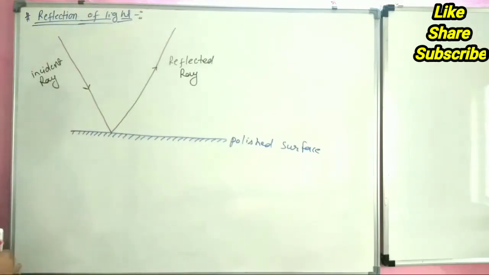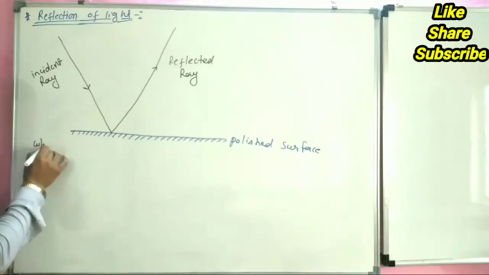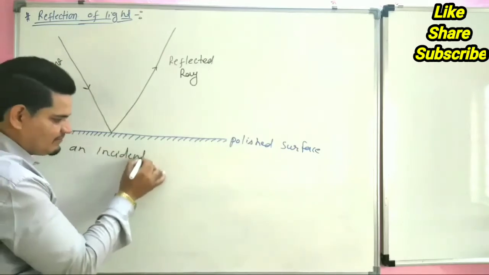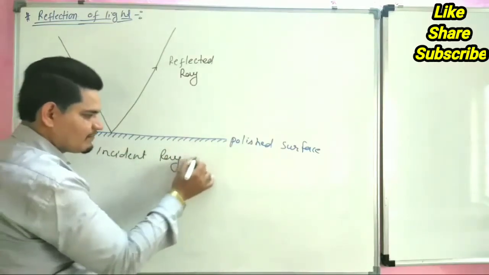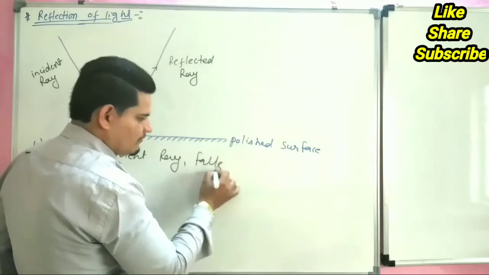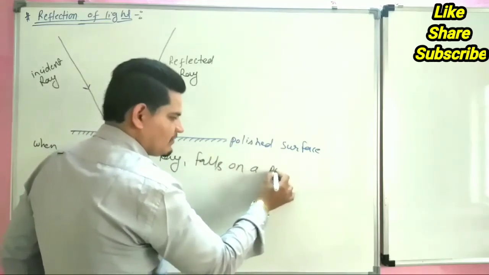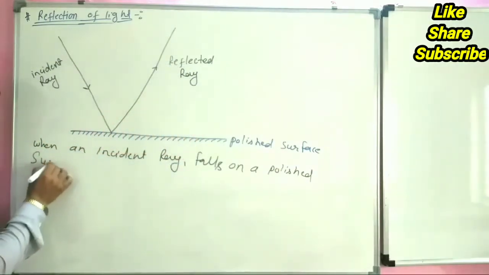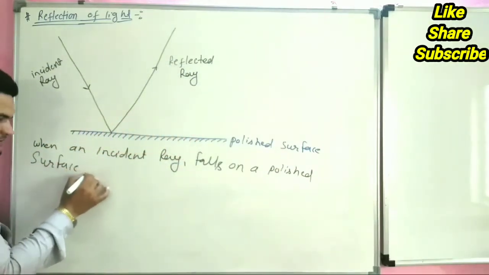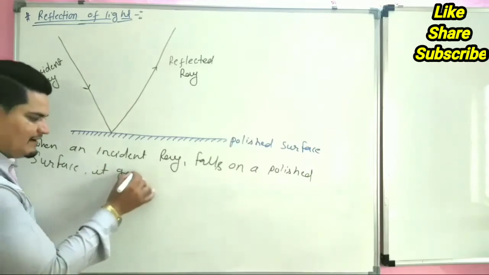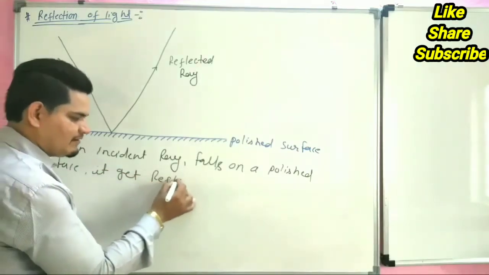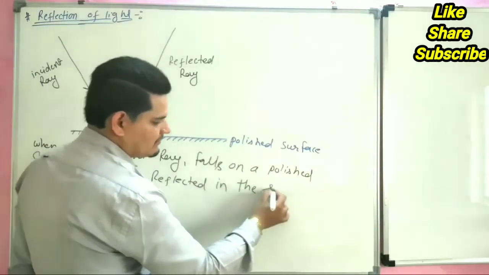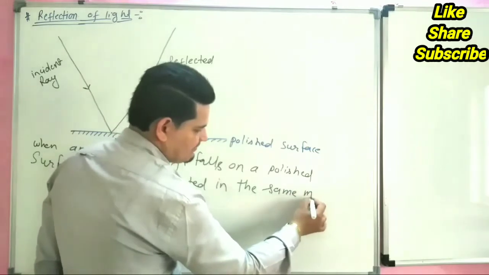So the definition is: when an incident ray falls on a polished surface, it gets reflected in the same medium.